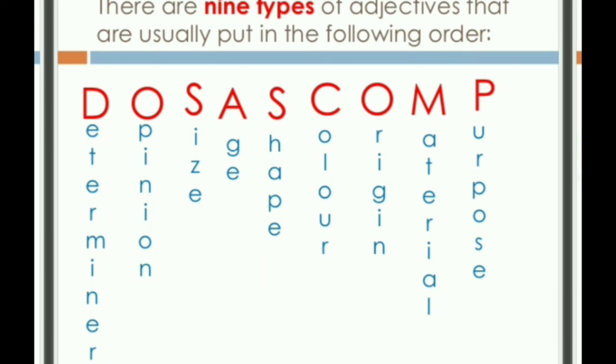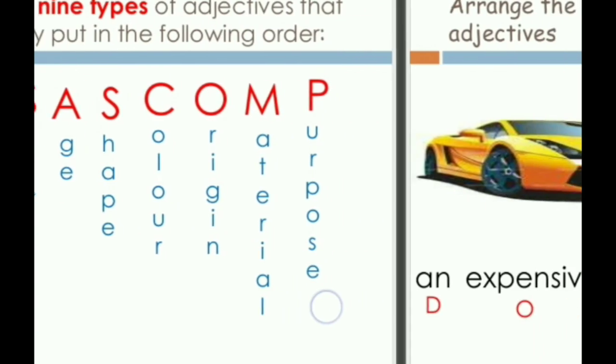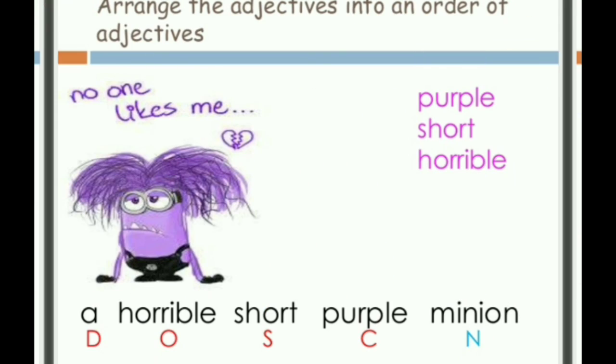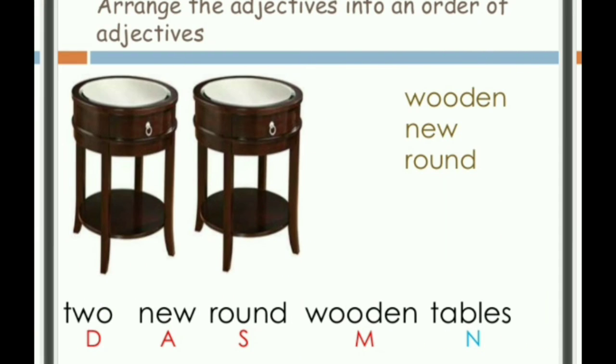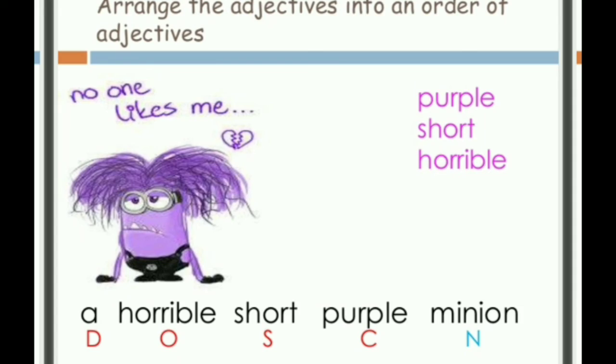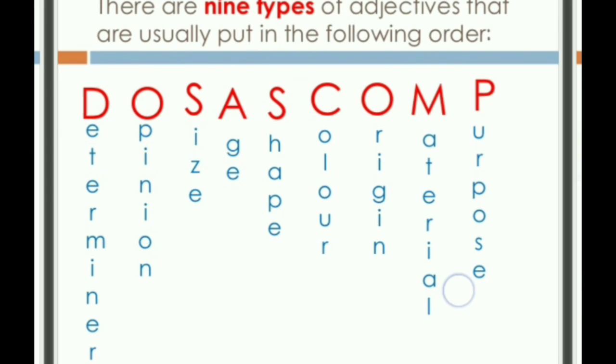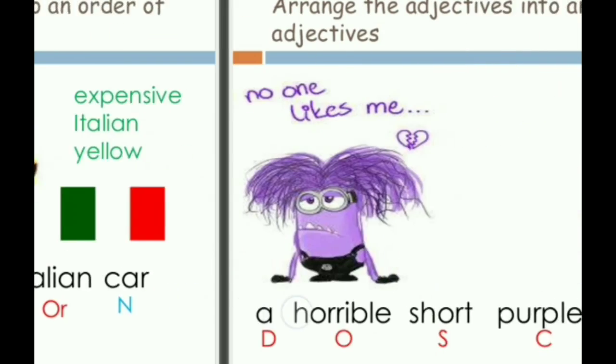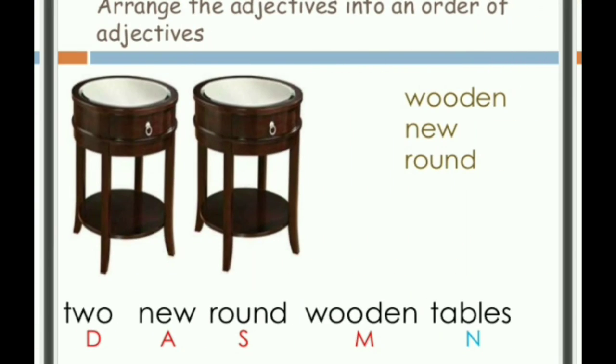Now we have wooden, new, round. Wooden is the material. New is the age, because new or old describes age. Round is the shape. So the determiner comes first, then the age, new, then the shape, round, then the material, and then the noun.